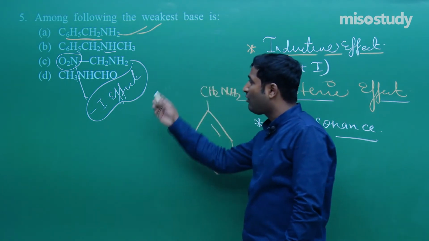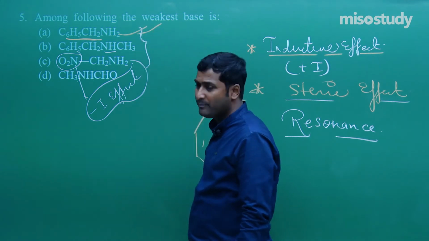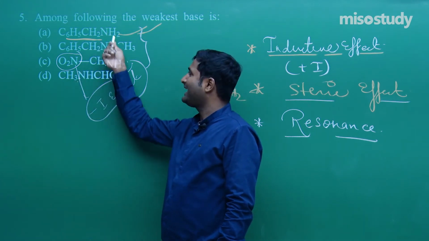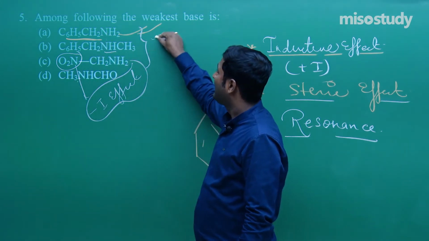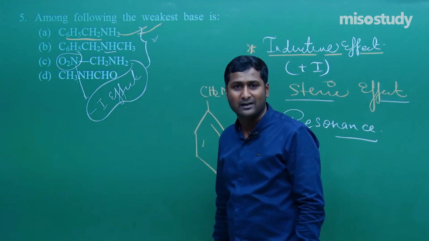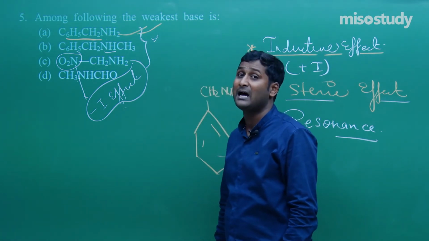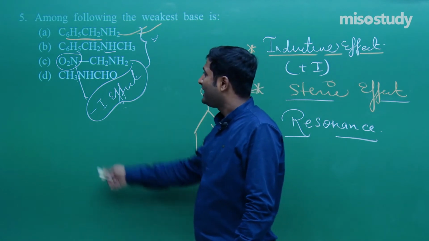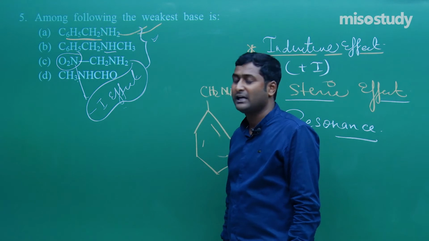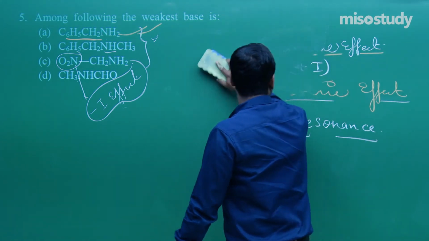So in all the other cases, they all are electron donating groups, but in the case of NO2 the withdrawal is more powerful. In the others the effect is slight, but in this one there is the dominant minus I effect. So if there is a dominant minus I effect, then definitely it will have less basic character in comparison to all the others. Am I right? It is very simple here.